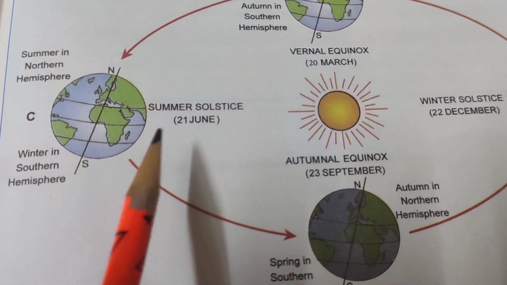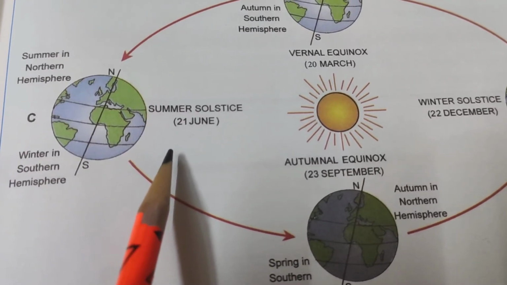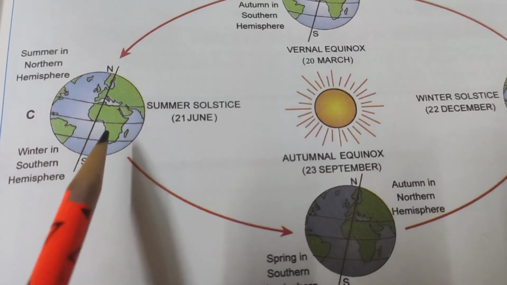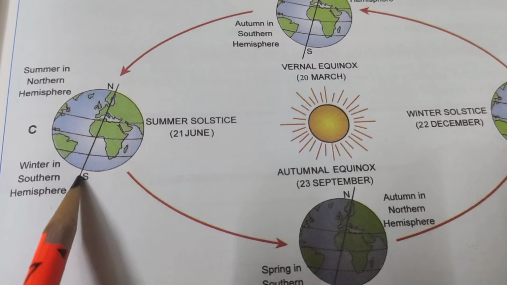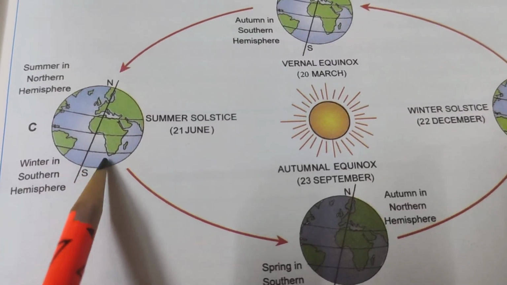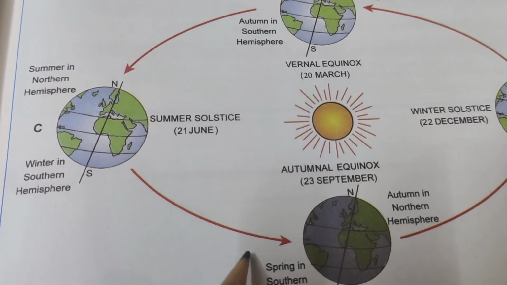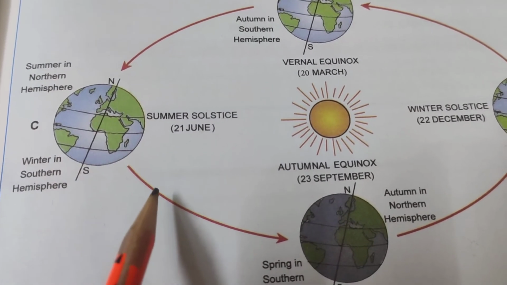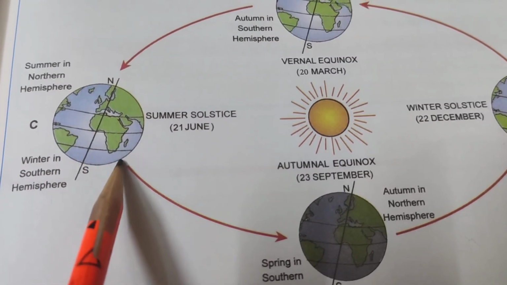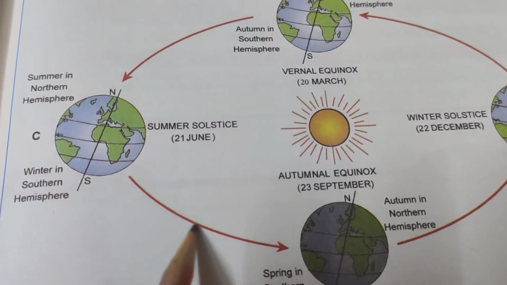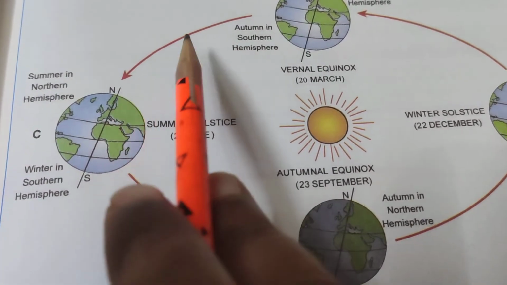From here we start to explain all these positions of the earth around the sun. So on 21st June, you can see the earth is always tilted at 66.5 degrees with the orbital plane. It is never standing straight. It is always tilted 66.5 degrees with the orbital plane.